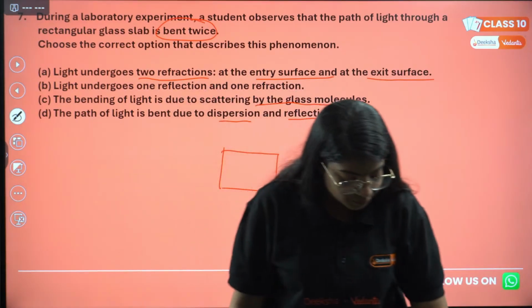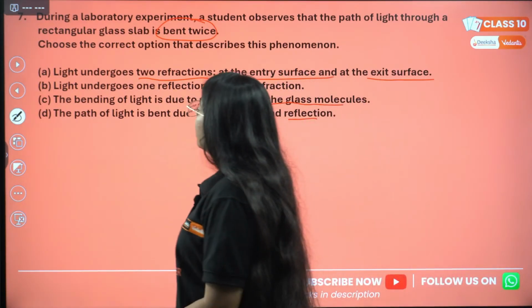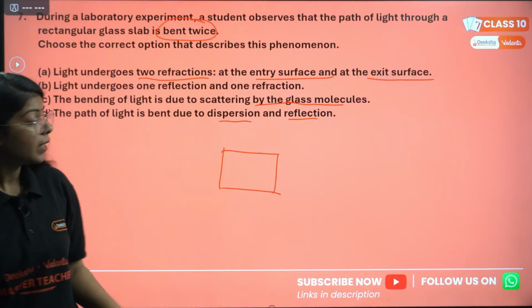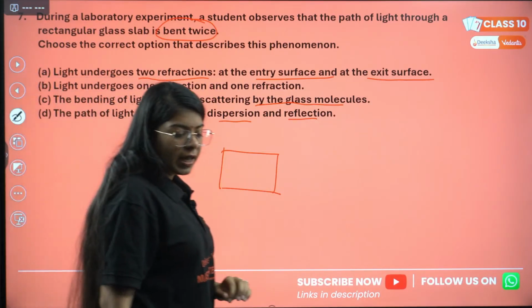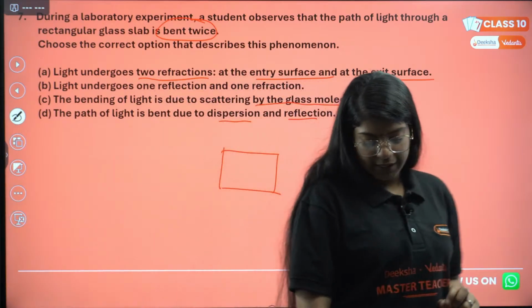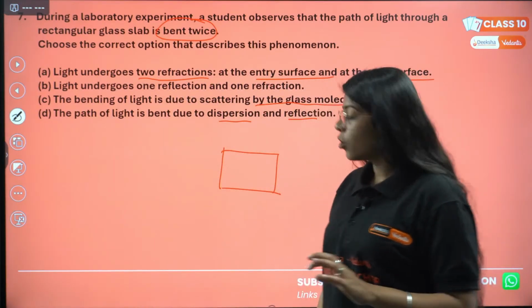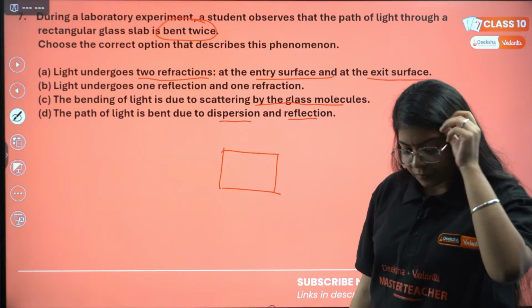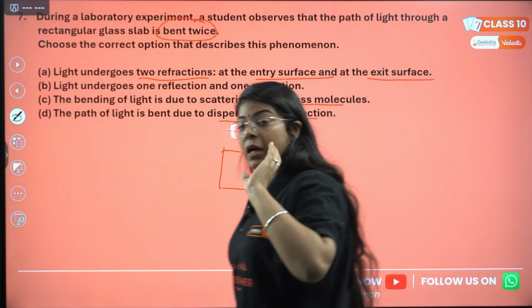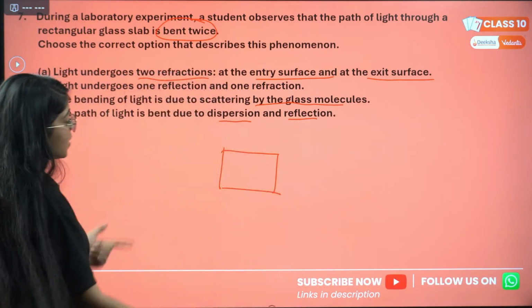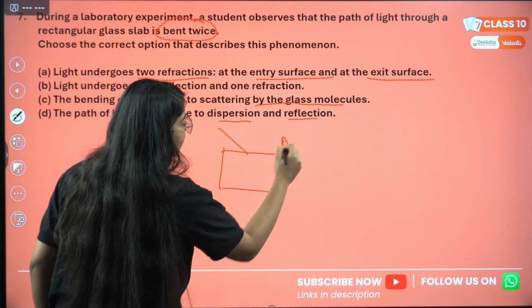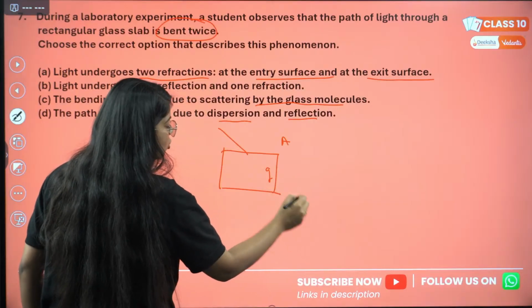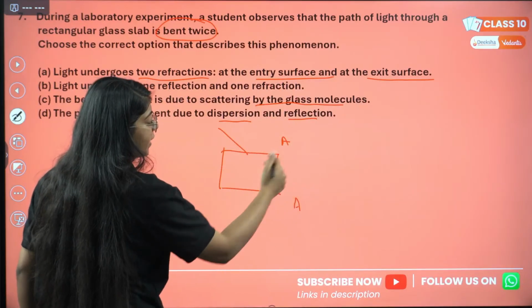Option B, they are saying light undergoes one reflection and one refraction. Anyone else? Kenzo is saying option A, light undergoes two refractions. Actually, what happens is the light comes in, and since it's a glass slab, this is air, this is glass, and this is air. So it will not reflect. It is not a mirror.